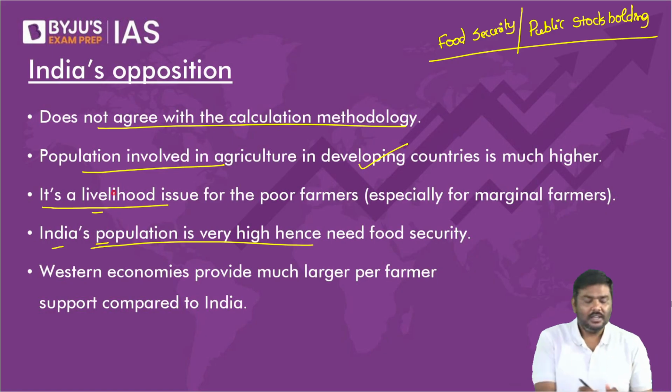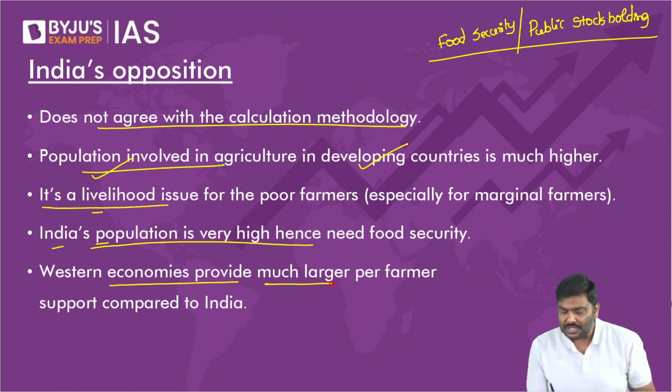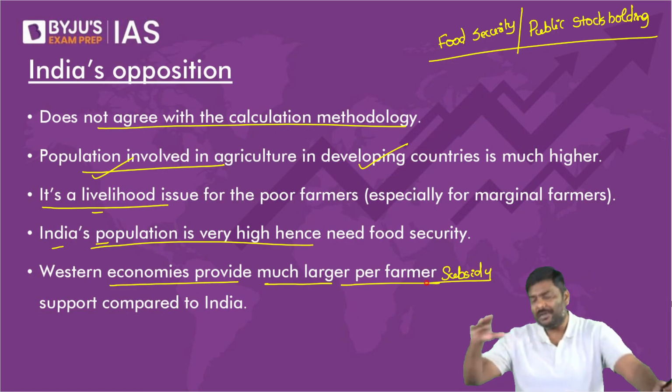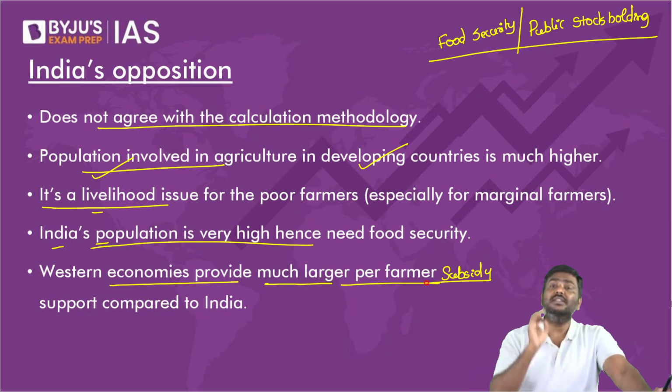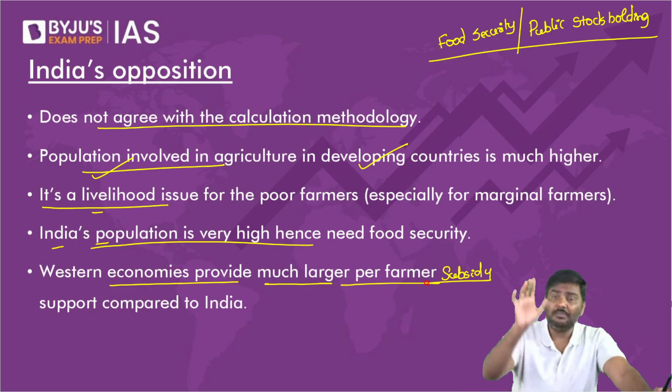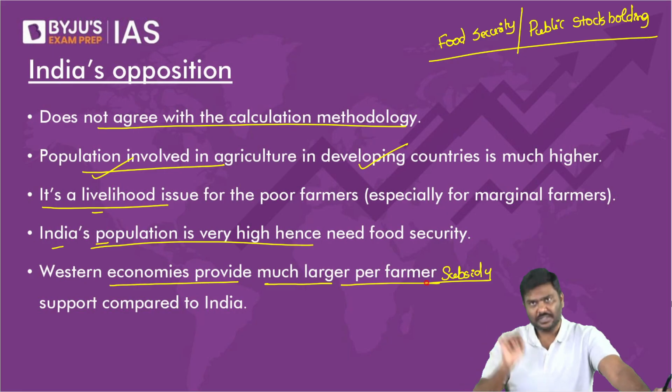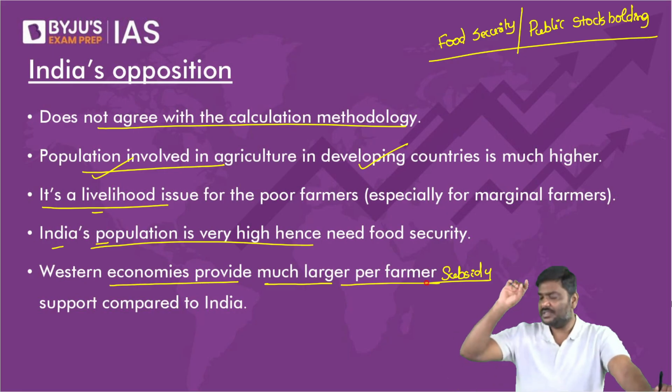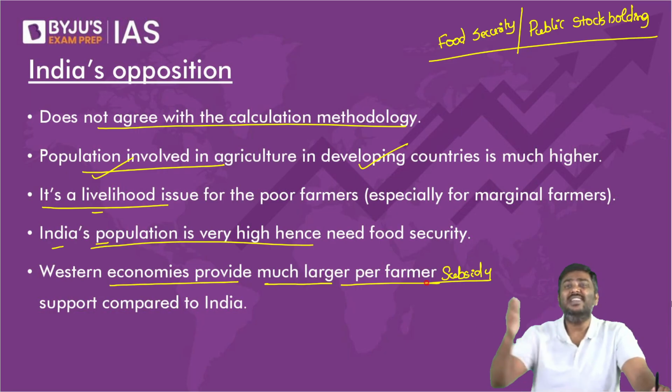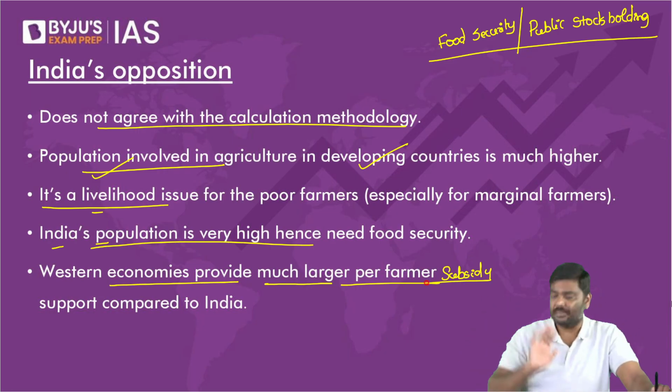Developing country. My dear, USA has a population which is 1/4 of India's population, has a GDP which is, let's say, around 8 to 9 times bigger than India's GDP. Even then your answer is, sir, developing countries' per capita income of the farmer is higher. How, my dear? You should not make a mistake there. Developed countries' per capita income of farmers is much higher than that of India. Right? So that's the reason that the population which is involved is very high.